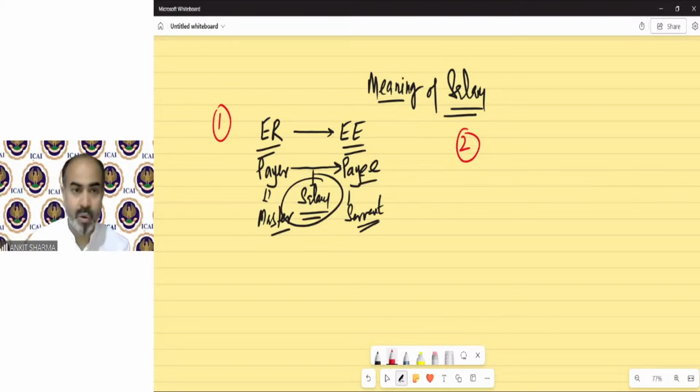Okay. So the first point was salary. What is the meaning of salary? The second is, now what is the content to solve a question?